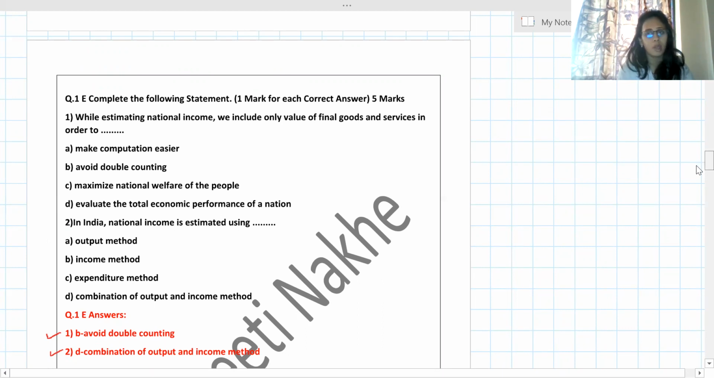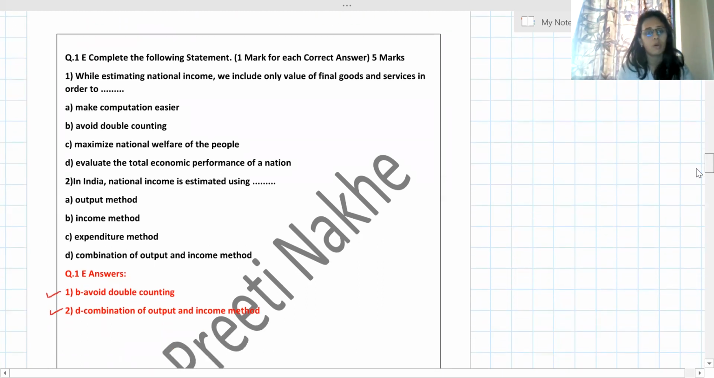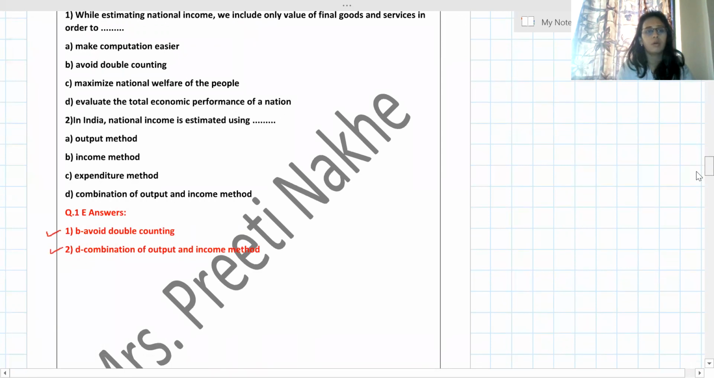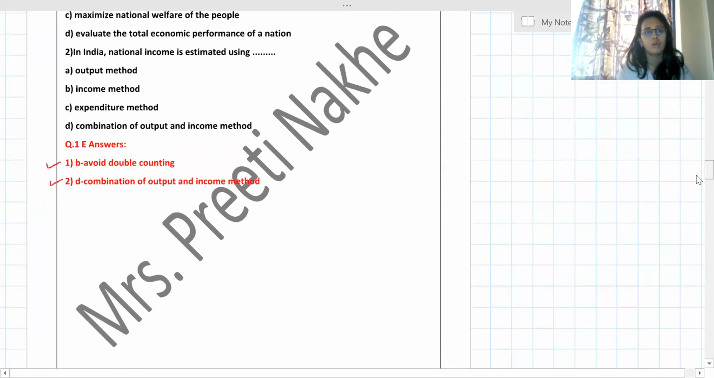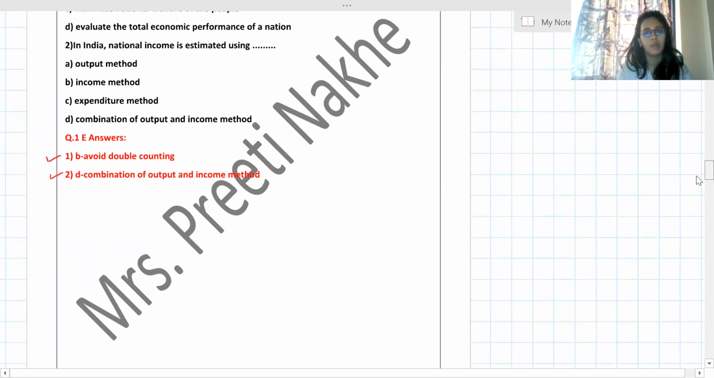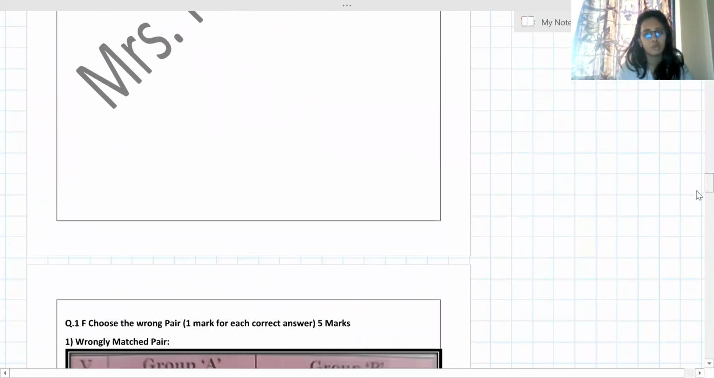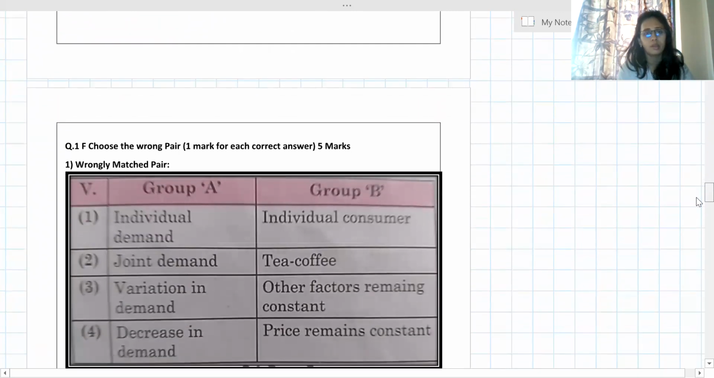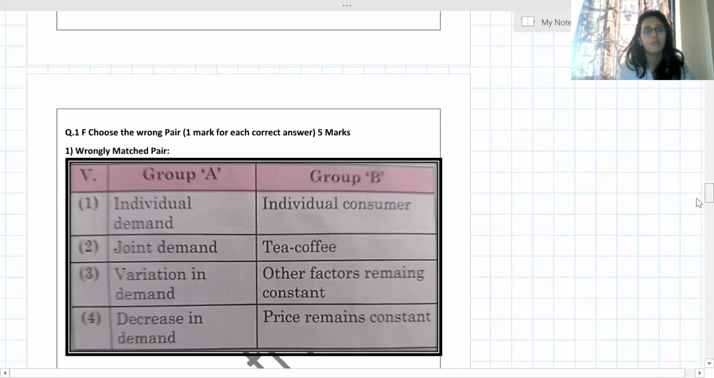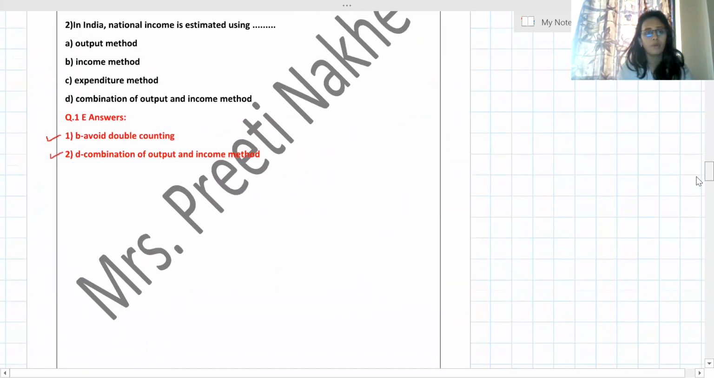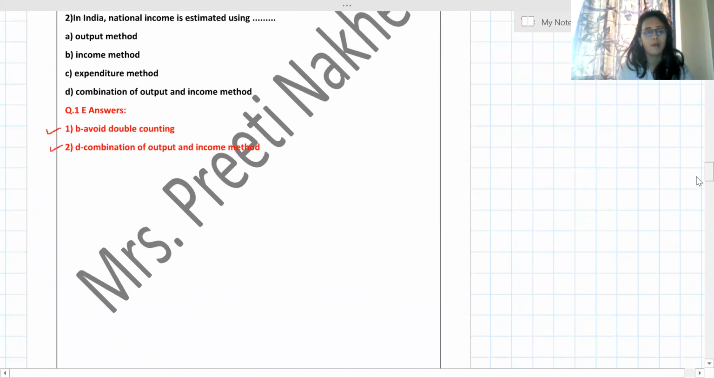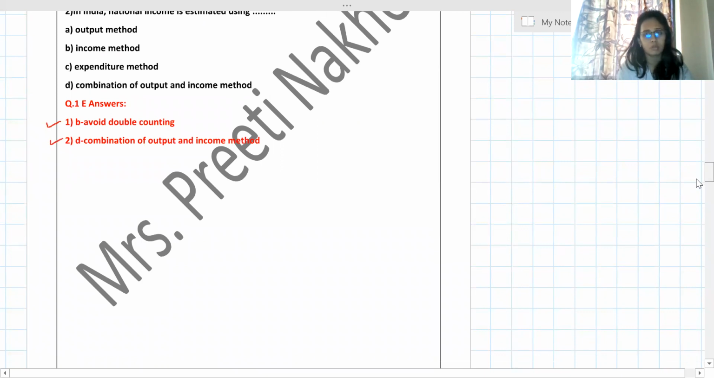It will save your time because we know that economics is quite a lengthy paper, and again these objective type questions will take a lot of time. If you copy all the questions and then answers, it will be time consuming. So you are going to write the answers directly, but there is a way to present. Don't write only B. See, here I have not written only D. I have written the correct answer also.